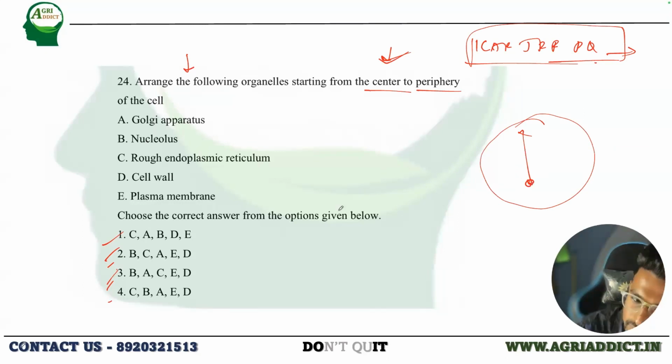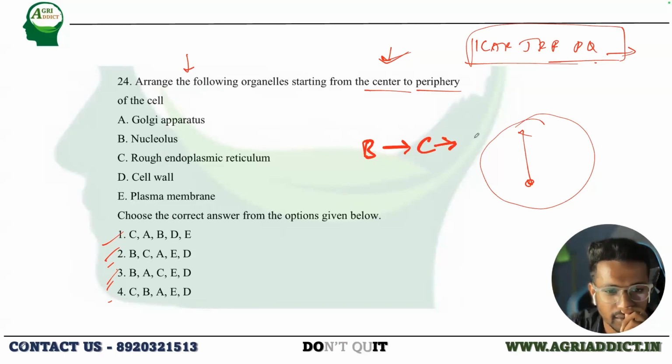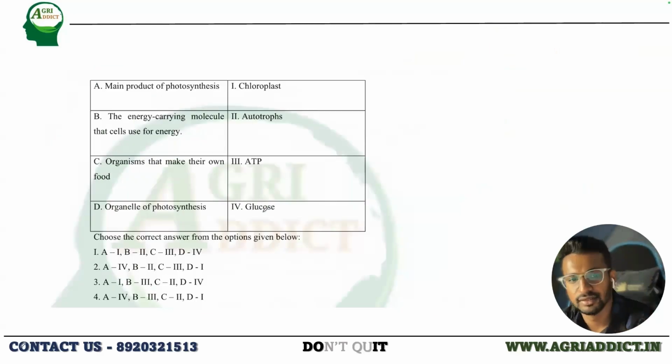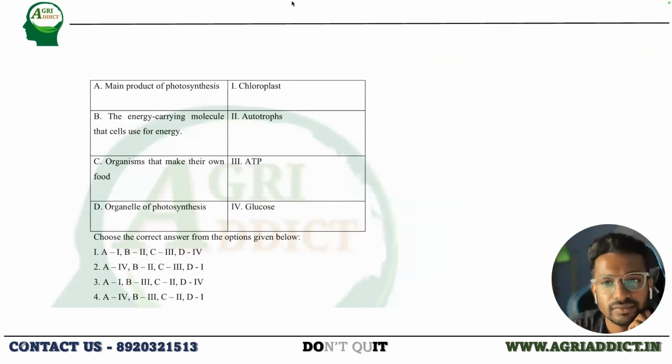Sir, second option. Okay, what will be the first one? The nucleolus. Okay. After the nucleolus, what will be the next one? It is the endoplasmic reticulum, then Golgi bodies. Okay. And then the plasma membrane. And lastly, the cell wall. Okay, cell wall. Fine. Yeah. Next. Four. Okay.